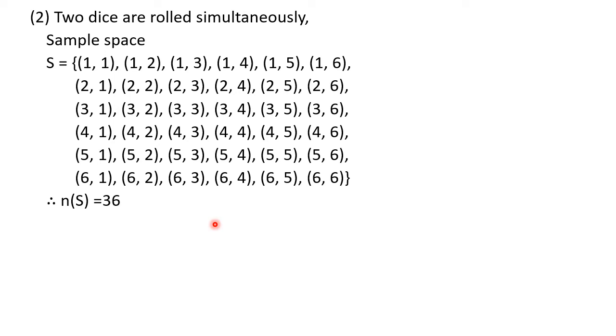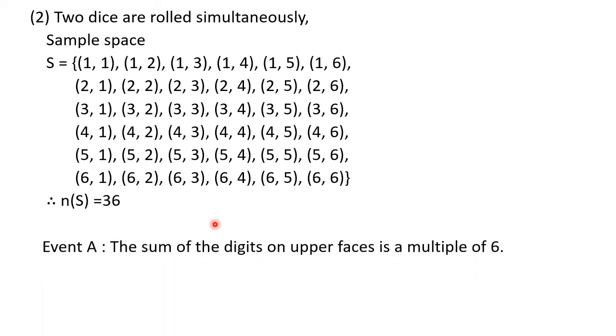Now let's see the events. First event, event A: the sum of digits on the upper faces is a multiple of 6. When the word multiple comes, you have to say the table of that number: 6 1s are 6, 6 2s are 12, 6 3s are 18 and so on.